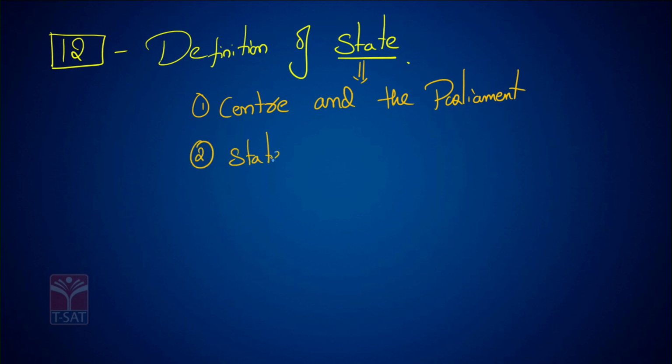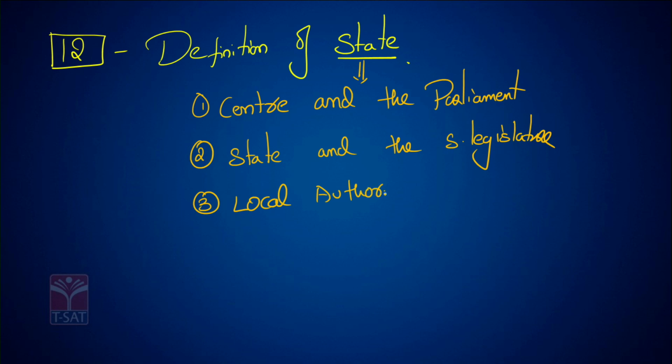State and the state legislature. 3. Local authorities. And 4. Other authorities.